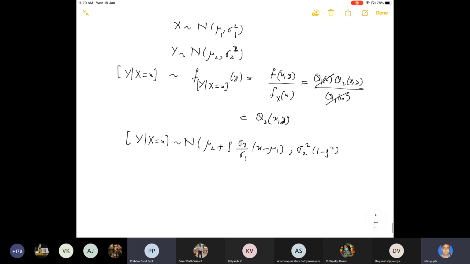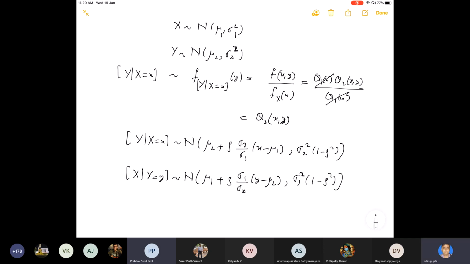So therefore the variance will be sigma 2 square into 1 minus rho square. And what is the conditional distribution of x given y is equal to y? In the same fashion, just replace the role of mu1 with mu2, mu2 with mu1, sigma 1 with sigma 2, and so on, x with y. So similarly, the mean will be mu1 plus rho sigma 1 by sigma 2 times y minus mu2, and the variance sigma 1 square into 1 minus rho square.